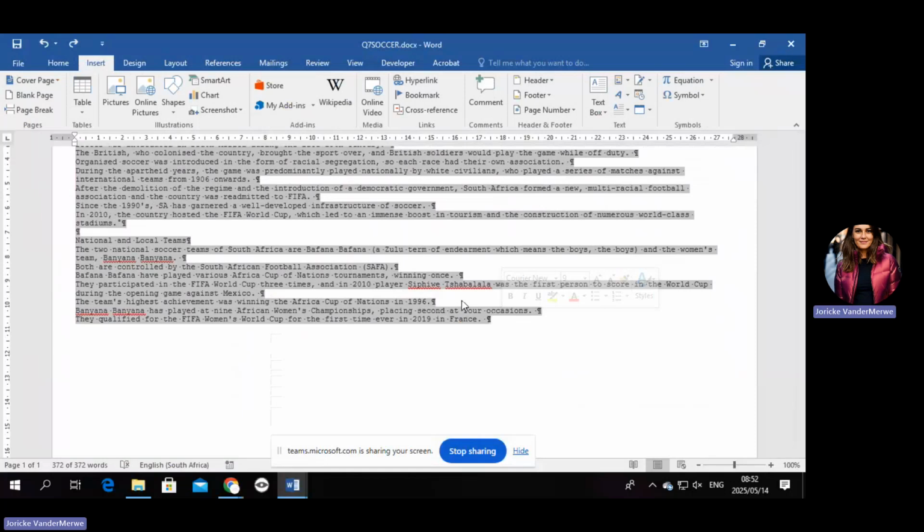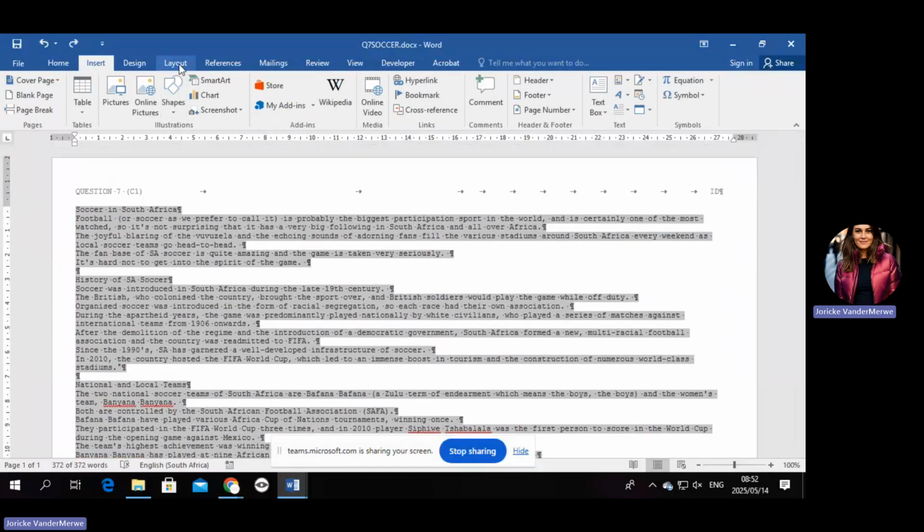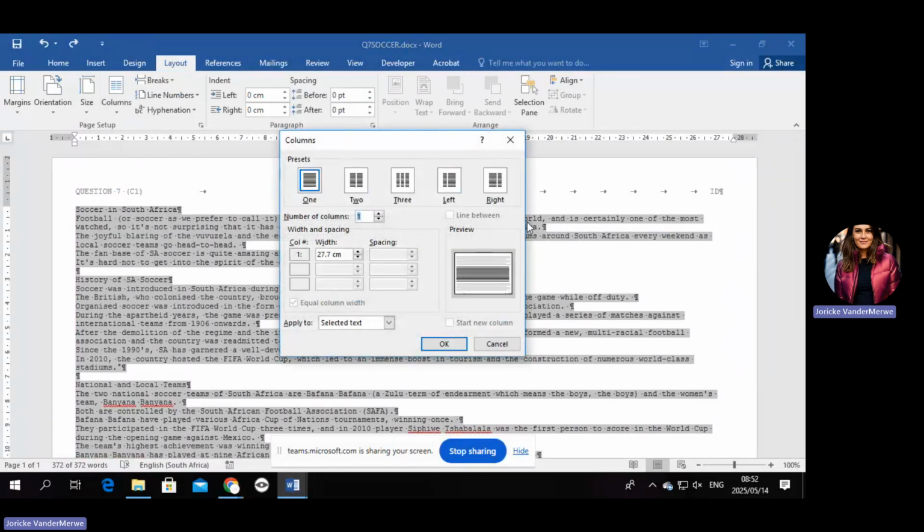So the first thing you need to do is ensure that you select the paragraph that needs to go into the column. That's the first step. Okay, so we have done that. Now we are going to go to layout and we're going to go to columns and we're going to choose more columns because there are more editing settings here. Right. Then we have to create equal columns, I'm going to explain that to you now, with a line in between. Okay, so it's going to be 3 columns.